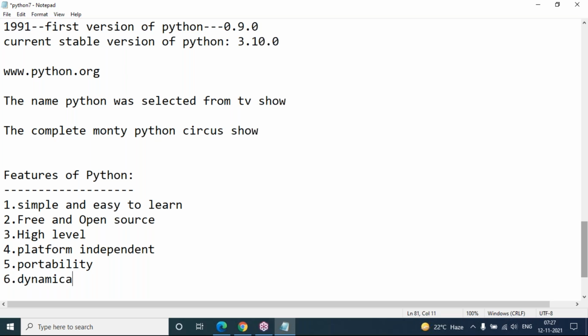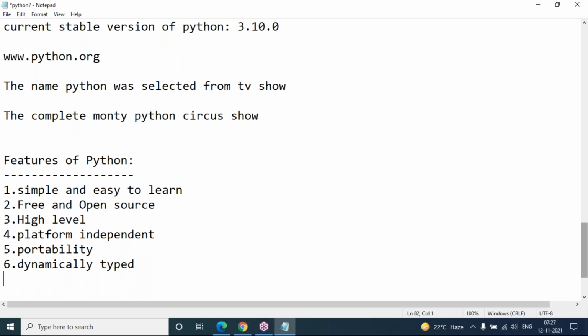Python is also dynamically typed. As I discussed already, while declaring variables you need not specify any data type. Whenever we assign a value to the variable, the data type is allocated automatically based on the value. But other languages like Java, C Sharp, .NET or C are statically typed, so we have to provide the data type at the time of declaring the variable.